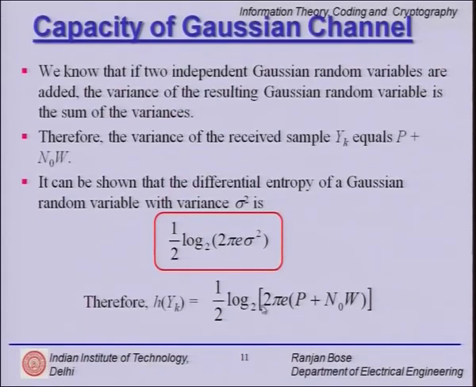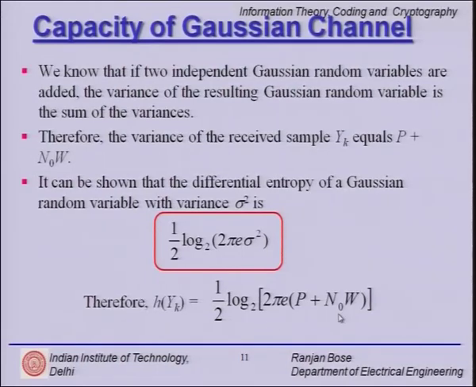So, very simply, no hard mathematics, we are combining intuition with a little bit of mathematics to get this differential entropy for HYK. Remember, our job is to find out HYK, then HNK, and find the difference, and that difference should be the capacity of this Gaussian channel.